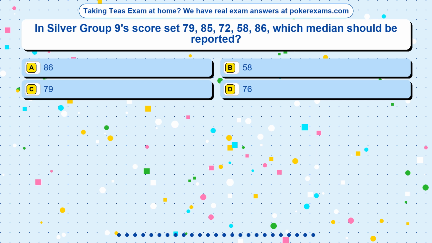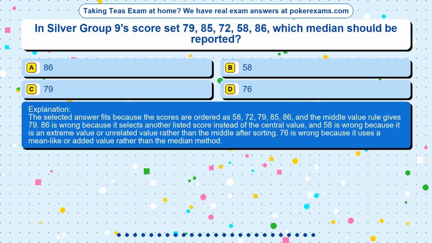The correct answer is option. The selected answer fits because the scores are ordered as 58, 72, 79, 85, 86, and the middle value rule gives 79. 86 is wrong because it selects another listed score instead of the central value, and 58 is wrong because it is an extreme value or unrelated value rather than the middle after sorting. 76 is wrong because it uses a mean-like or added value rather than the median method.